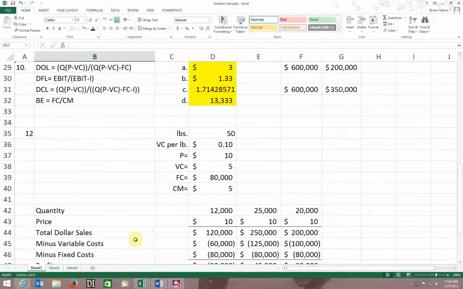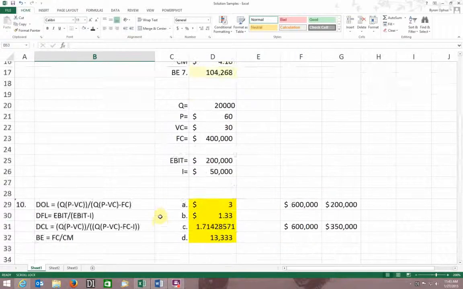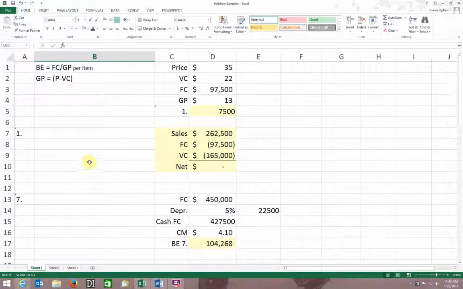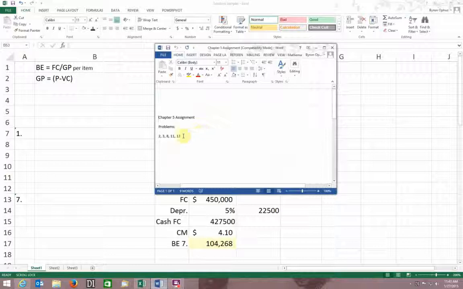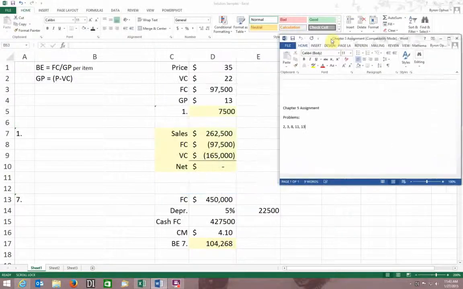And here we go, Chapter 5. Get up to the top up here. And I did these samples not like I'd like you guys to do them. I actually prefer each problem on a separate tab down here. It's a little easier for me to keep them apart. If you do it like this, I'm not gonna count you off, but I kind of like it the other way. So here we go for this one. You guys got two, 3, 8, 11, and 13.